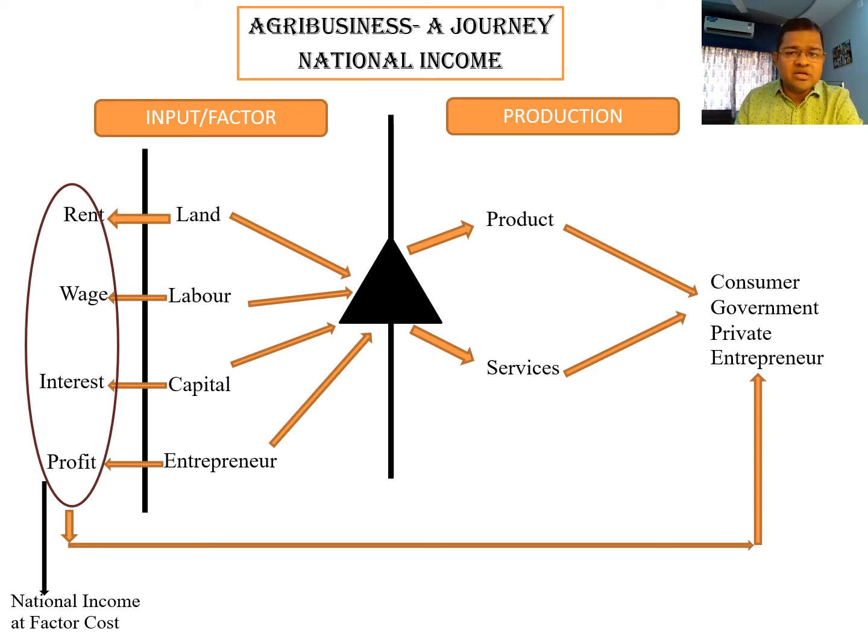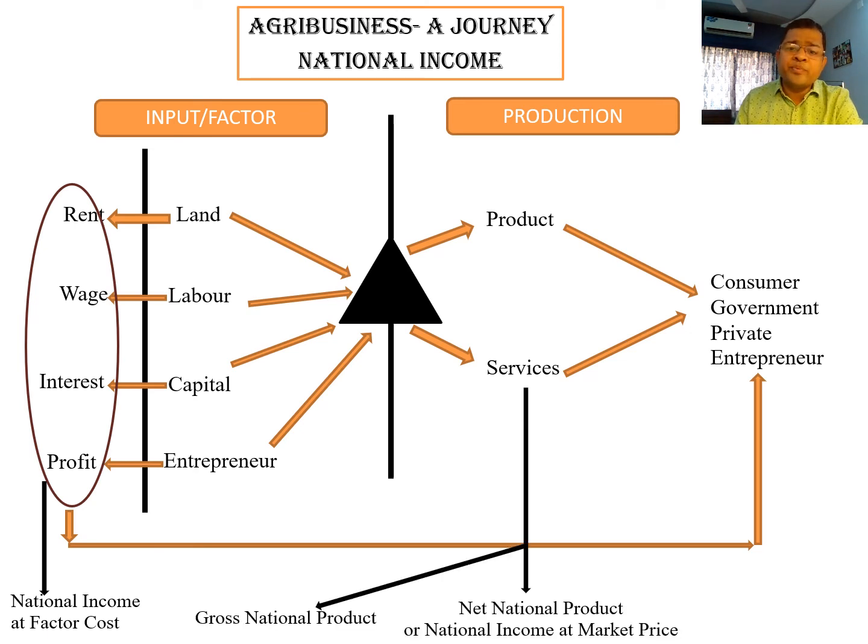If national income is calculated on the basis of the use of inputs or factors, it is called national income at factor cost. When products and services are considered, meaning whatever output has been produced through agriculture, fishery, forestry, manufacturing, and so on, in total the products and services produced in a particular country, it is called gross national product.